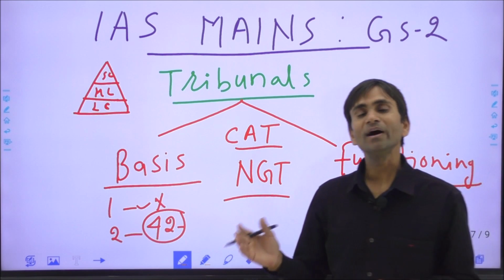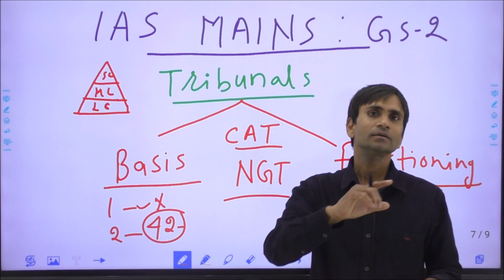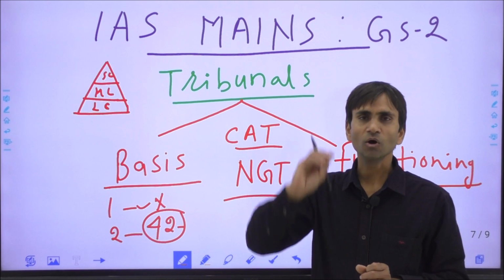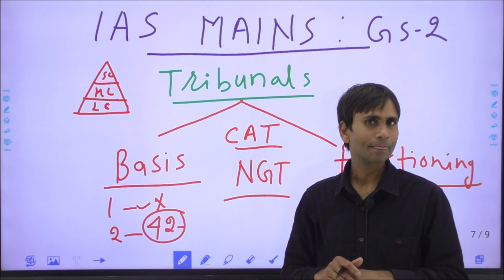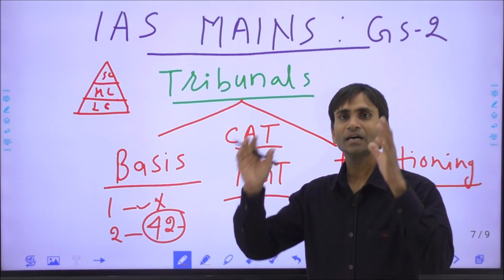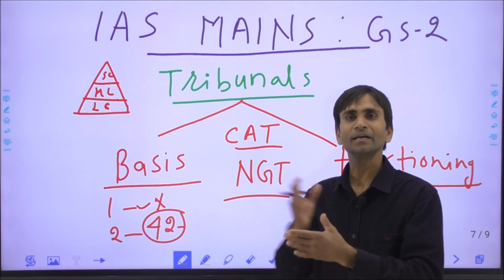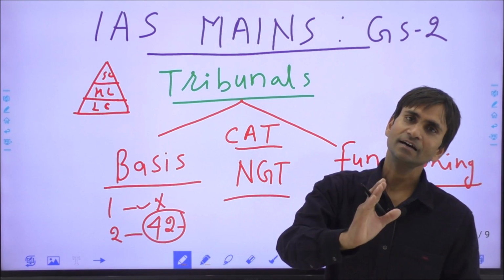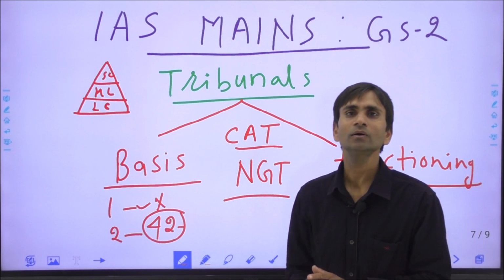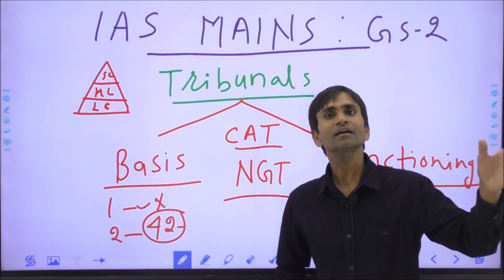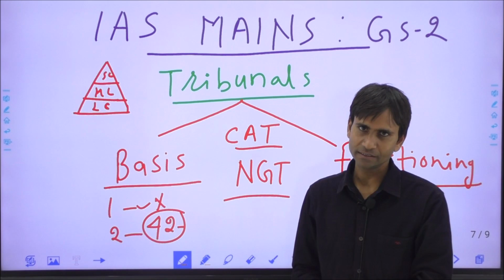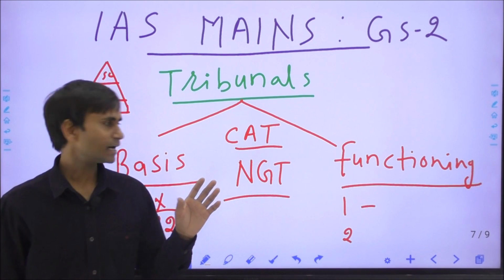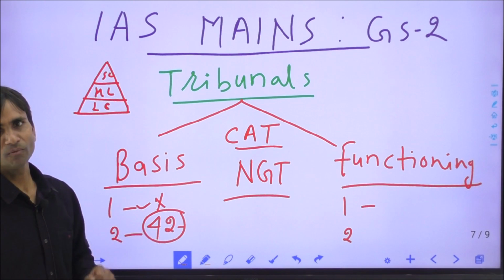When they sought justice from these agencies, they were not given complete justice. That's why the decisions of these agencies, which work under the law, must be challenged either in the High Court or Supreme Court or any other tribunals or agencies. So the government took the decision and these tribunals were founded.